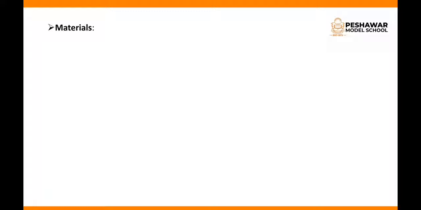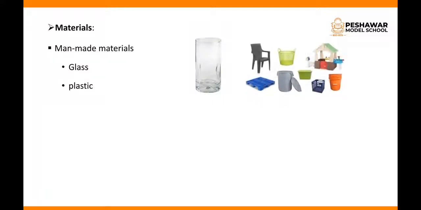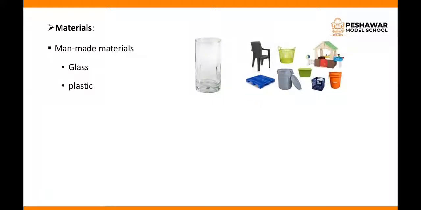The first one is man-made materials. Man-made materials are those materials which are made by humans by using natural materials. For example, glass and plastic. Glass is made from natural sand while plastic is made from natural oil. You can see that in our surroundings we have a lot of things that are made up of plastics, so they are called man-made materials.